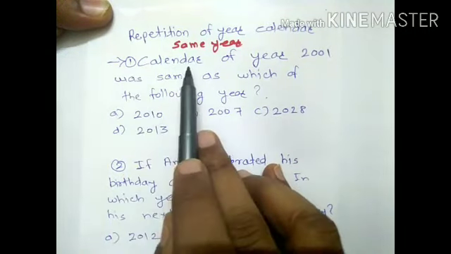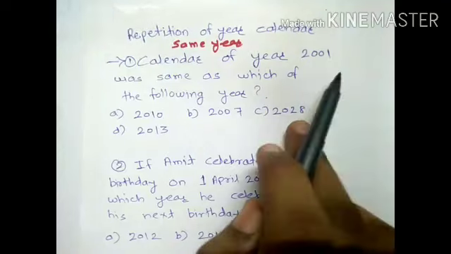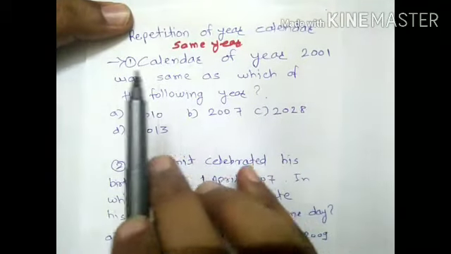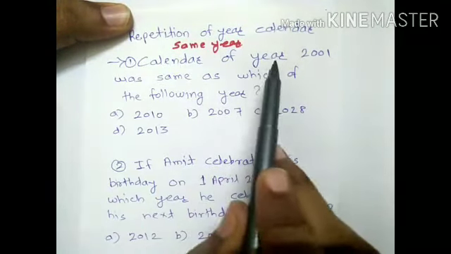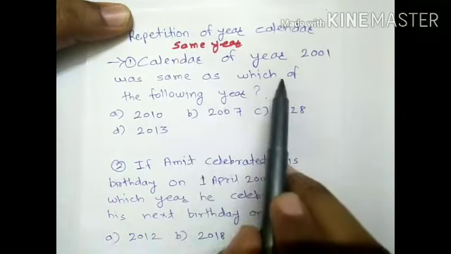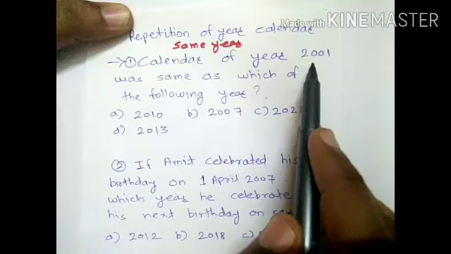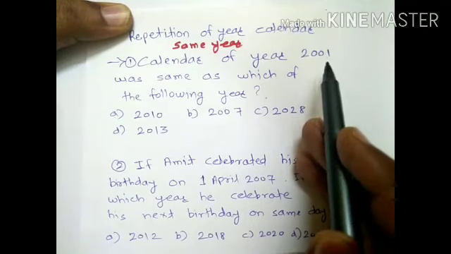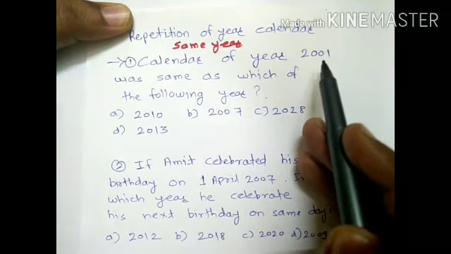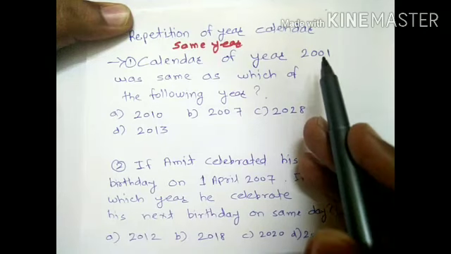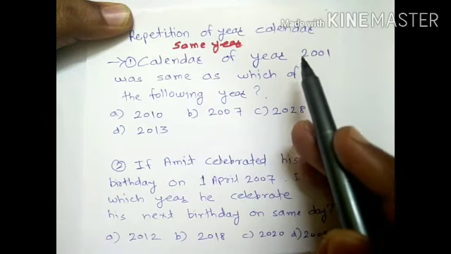First question, calendar of year 2001 was same as which of the following year? Here, instead of 2001, in examination they can ask different year: 2001, 2004, 1996, 1947.